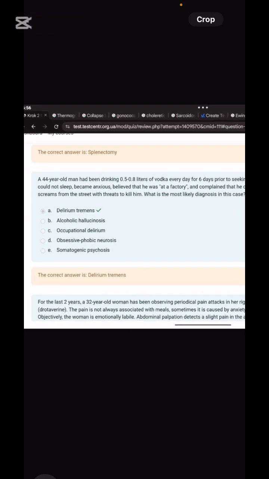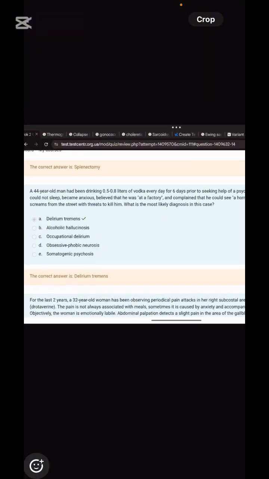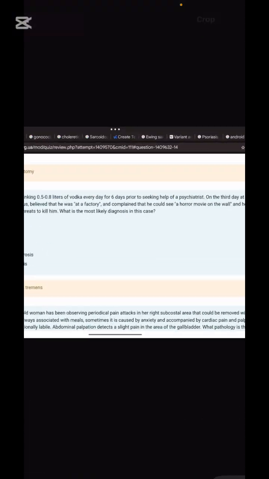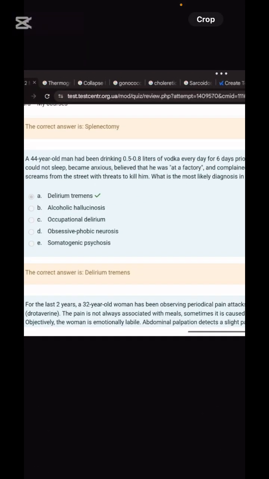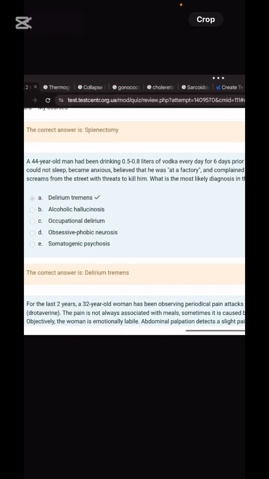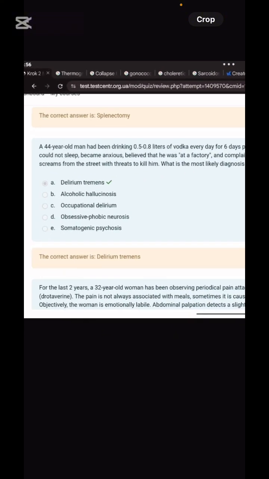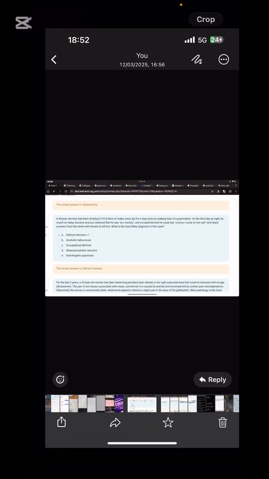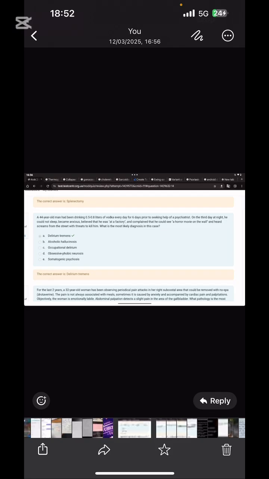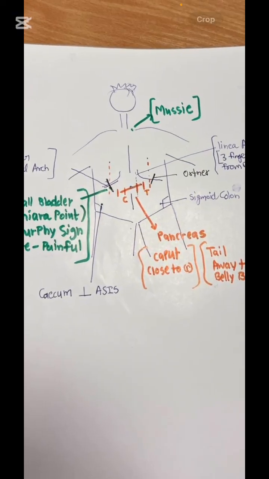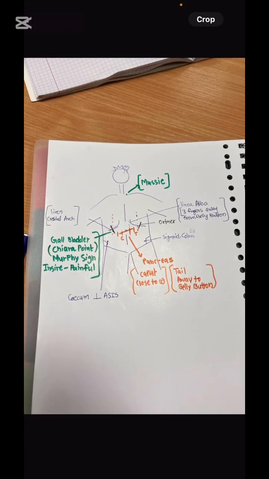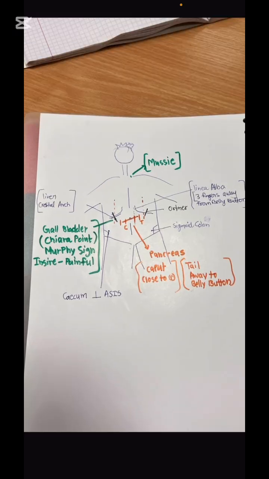Next is delirium tremens. The patient had this and this vodka. Later, on the third day, he developed no sleep, became anxious, believed that he was at the factory, and could see a horror movie on the wall, heard screams which were trying to kill him, or which threatened to kill him. After alcohol, what will develop? So, delirium tremens.